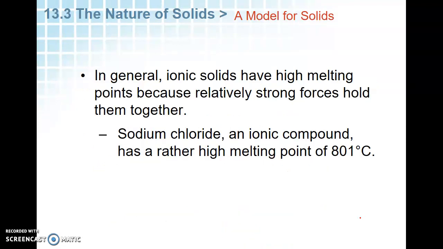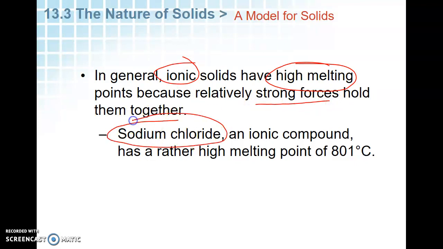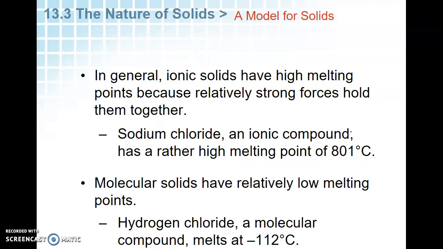In general, ionic solids have high melting points. Ionic, okay? High melting points because of the strong forces that hold them together. So salt, for example, sodium chloride, has a high melting point. The melting point is 801 degrees Celsius. That's extremely high.